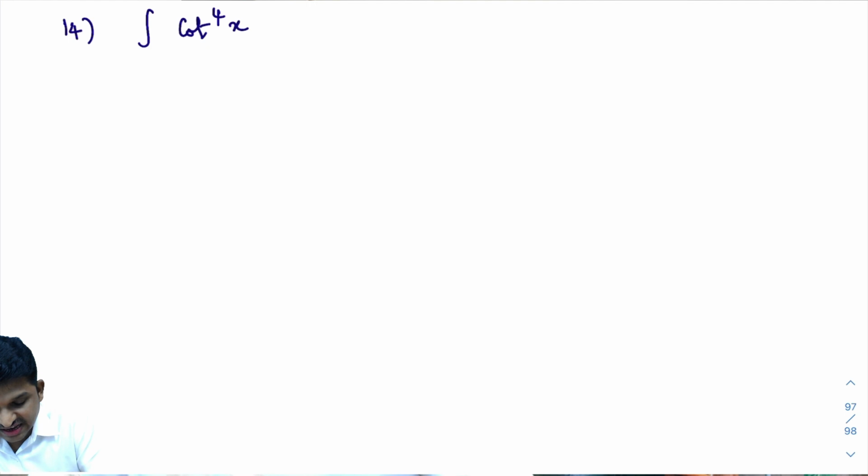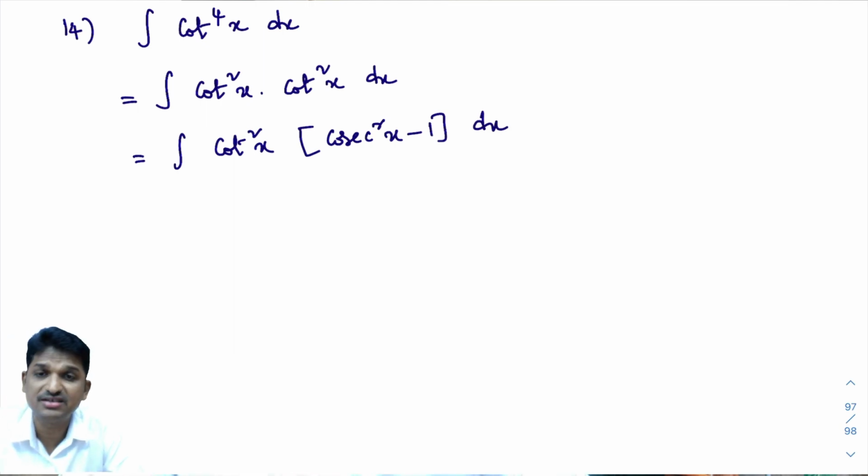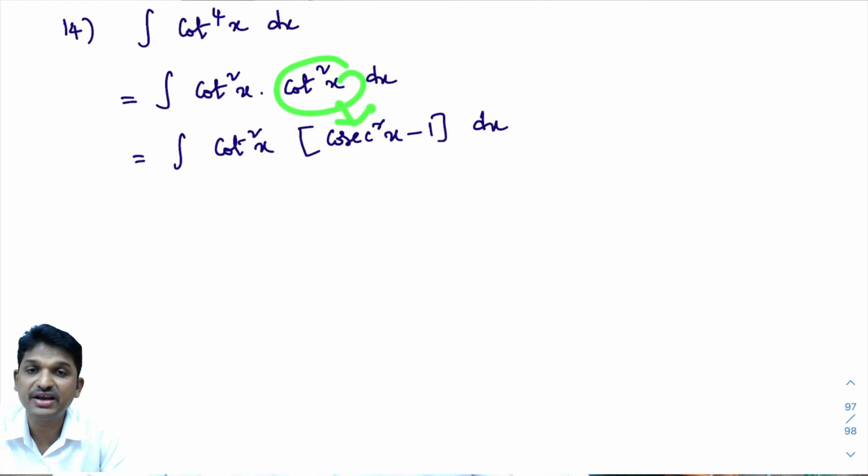Now, 14th problem. What is the 14th problem? Integral of cot power 4x dx. Integral of tan power 4x, cot power 4x, both are the same procedure. Cot power 4x, you write it as cot square x into cot square x dx. In trigonometry, you learn the cot square x formula. What is it? 1 plus cot square x is cosecant square x. You know this formula. So, what is cot square x? Cot square x is cosecant square x minus 1. This formula we used so many times in this class.